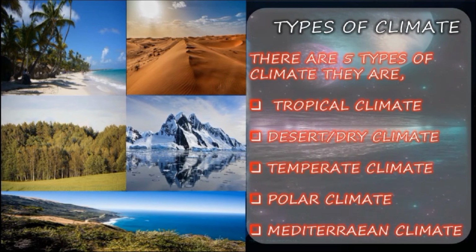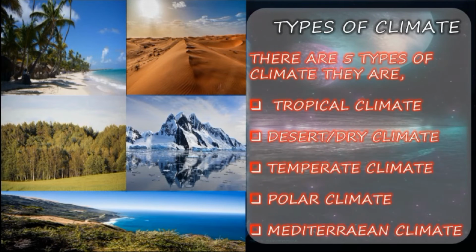The higher a place is above sea level, the cooler it becomes, for example, the Himalayas. Next, the distance from the sea or mountains also affects the climate of a country. The coastal plains are not very hot but are humid because of the sea breeze, while the northern plains are cold due to the cool winds from the Himalayas.